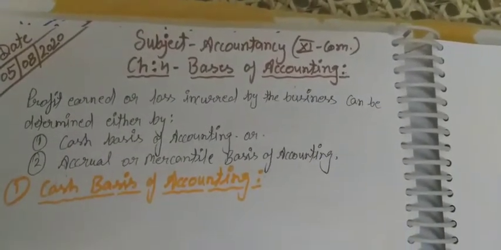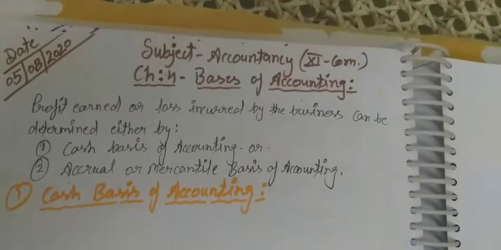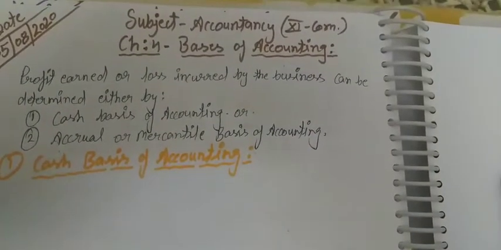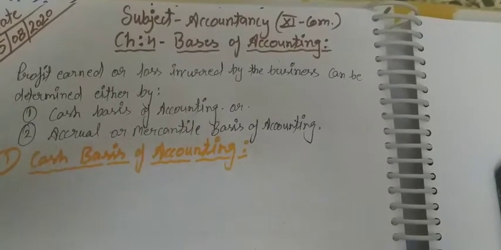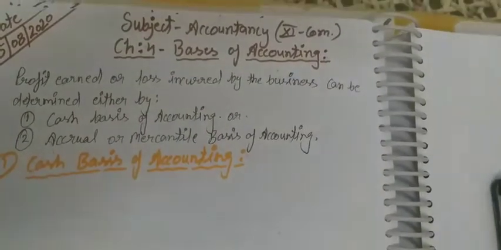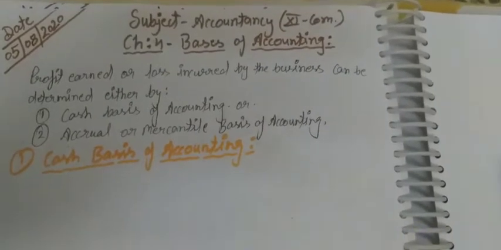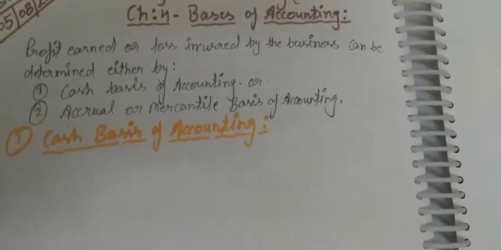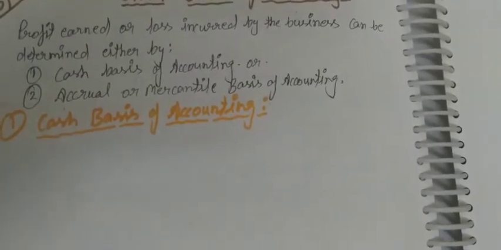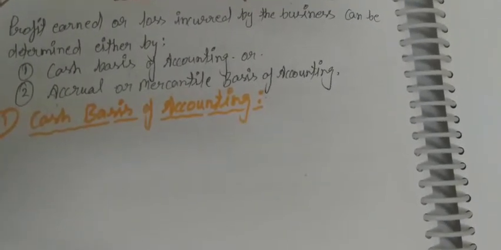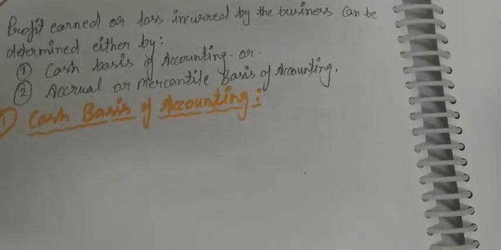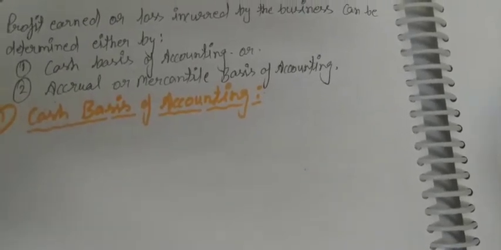The cash basis of accounting says that when a transaction is incurred in a business, at that time the transaction is recorded, as well as the settlement of that transaction happens at that same time. Is it clear? Later settlement will not be there for a transaction recorded at present.